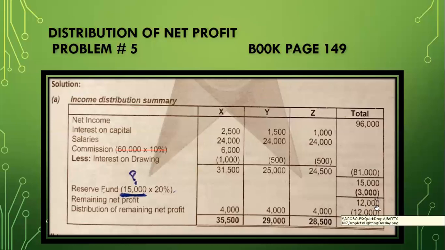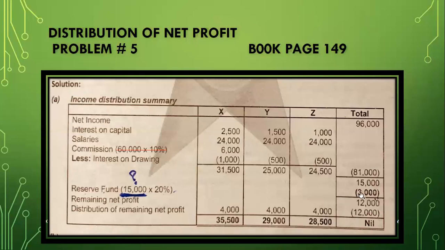In the previous videos which I have discussed with you, we didn't have this reserve fund. So we applied 15,000 and then directly distributed this 15,000. But here in the question, there is another adjustment in which they ask you for the reserve fund after distribution of the above provisions and adjustments. I'm moving my cursor. We have distributed this adjustment, and now we get the value of net profit, and this net profit value is 15,000. Now I have to apply 20% on it, and the value of this reserve fund is 3,000. I always less my reserve fund because I keep it aside.